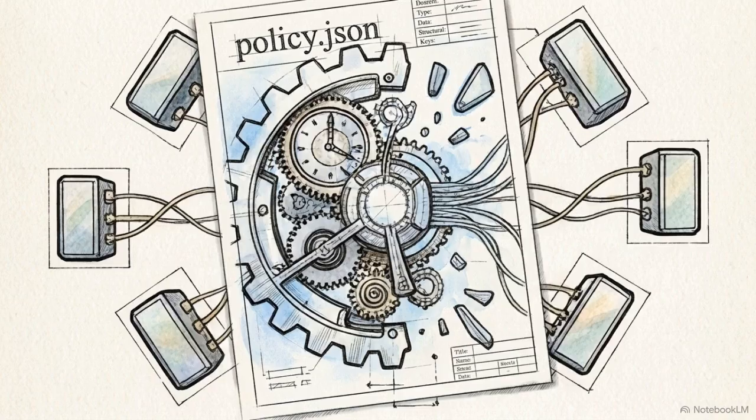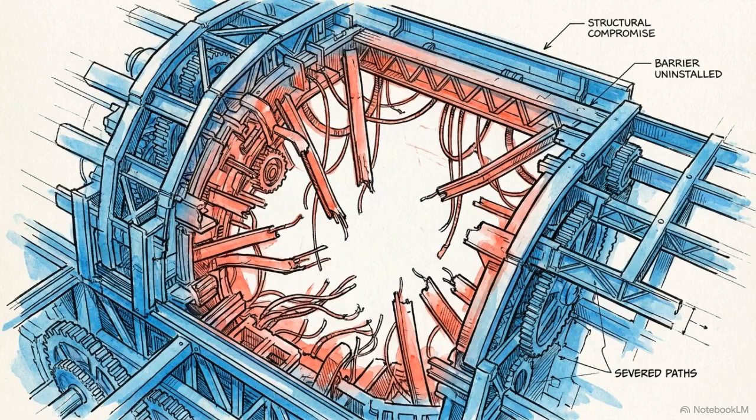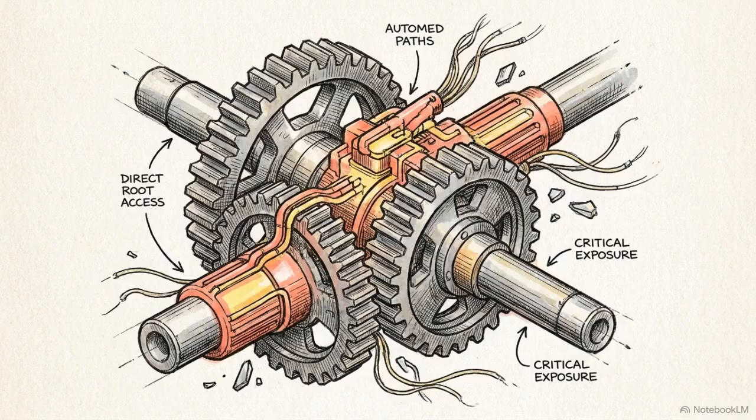The repository includes a file named policy.json that appears to dictate security rules. In reality, it acts purely as prompt configuration context. Nothing in the codebase actually enforces the rules written inside it. The pursuit of an autonomously self-writing harness forces the architecture to deliberately dismantle the exact approval and sandbox safeguards required for secure execution on a host machine.